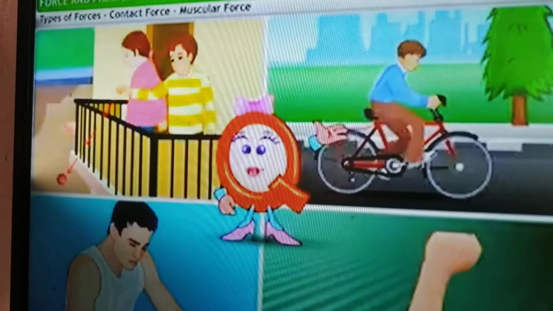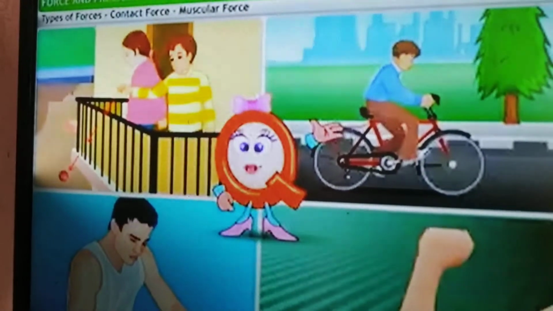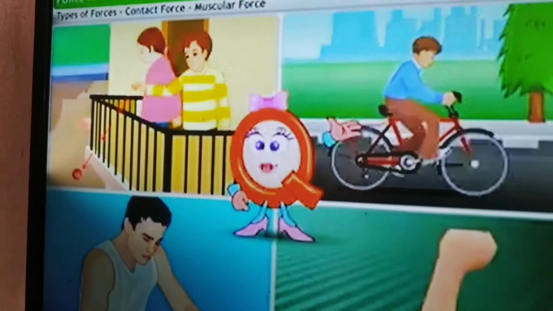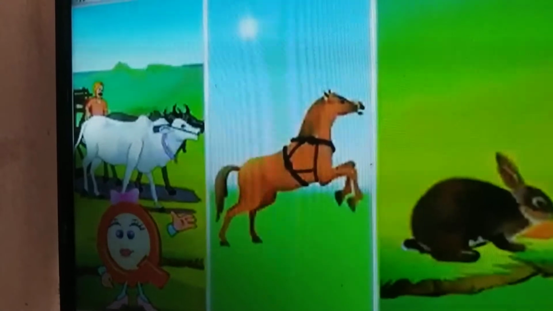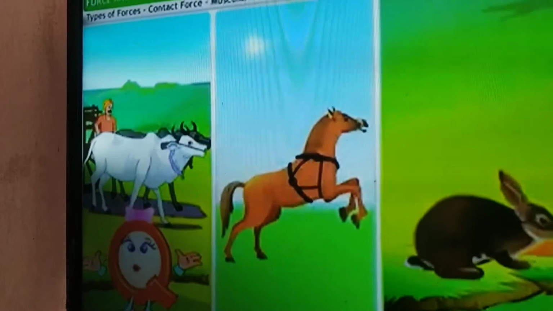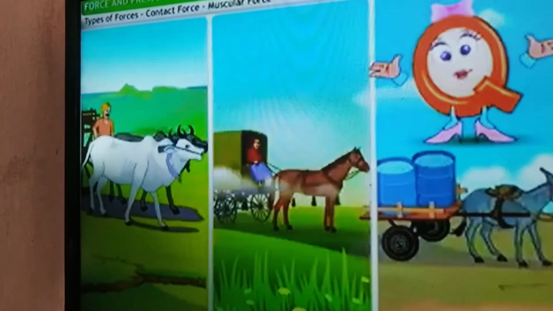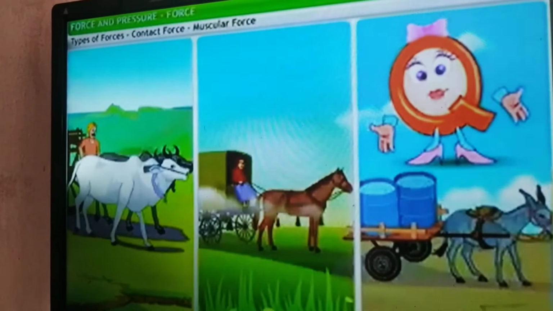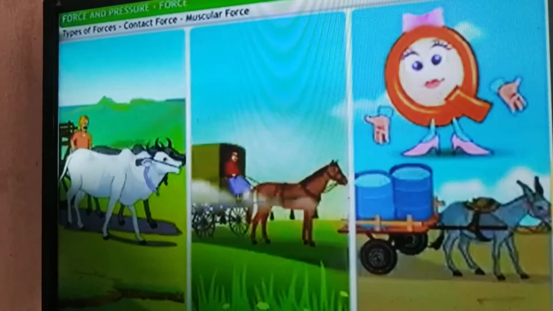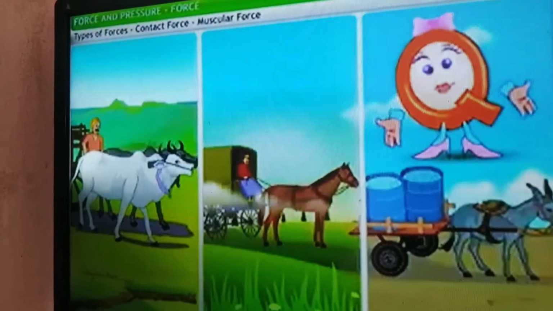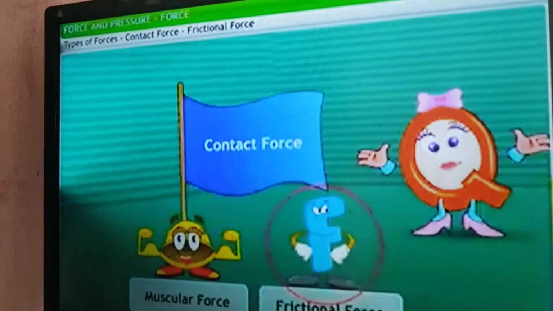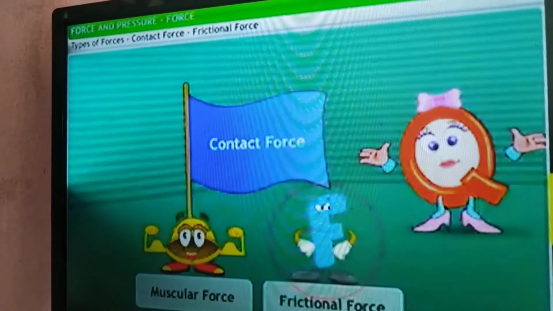Whatever work we are doing by applying our physical strength, that is called muscular force. All these are examples of that. Bullock cart, horse ride. Can you say some more examples, children? Brushing teeth, running, walking, lifting up your bags, carrying your bags, watering plants. All these come under muscular force.